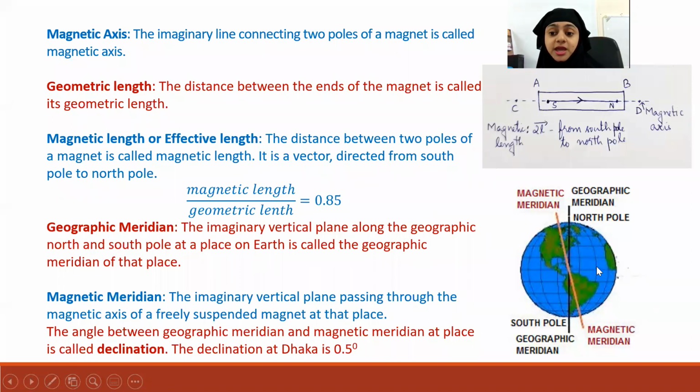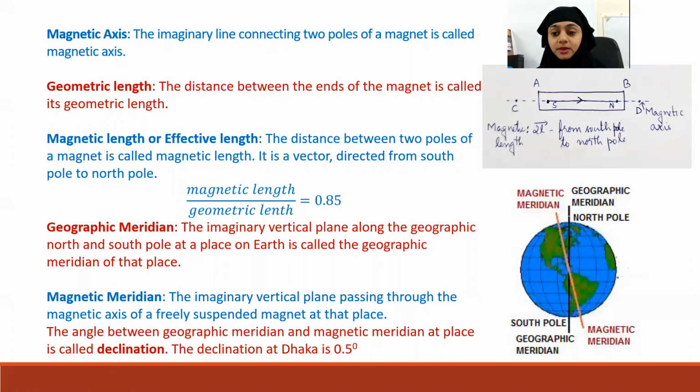Suppose I am here. Yes, this is the equator, right? Here I'm telling this line, the vertical line, not the horizontal. Equator is the horizontal. So this is a longitude. So if I cut through this longitude and it will pass through the North Pole and South Pole, that is called the geographic meridian.